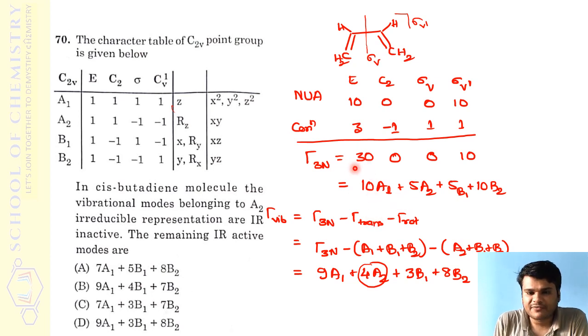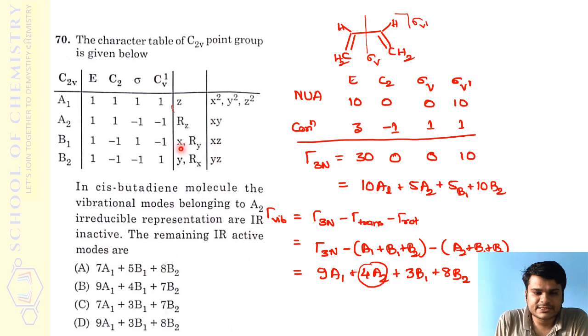So if I split this tau 3n into its irreducible components, it will be 10a1 plus 5a2 plus 5b1 plus 10b2. Now from this you should work out only tau vib. If you know the method, from tau 3n, if we remove tau translational and tau rotational, what we get will be just tau vibrational. So tau 3n is nothing but 10a1 plus 5a2 plus 5b1 plus 10b2. Then minus tau trans.